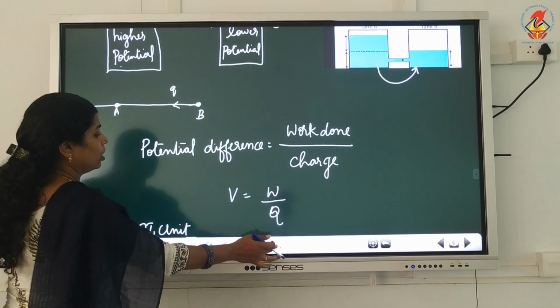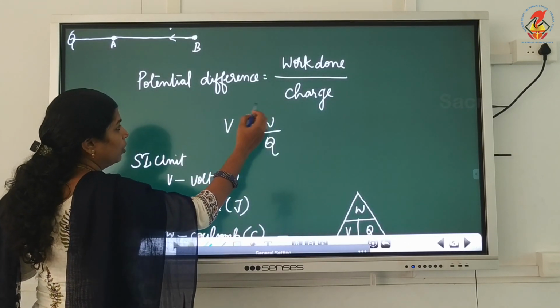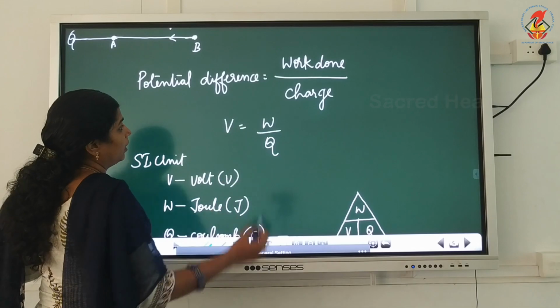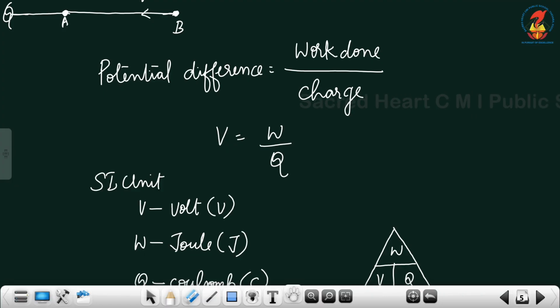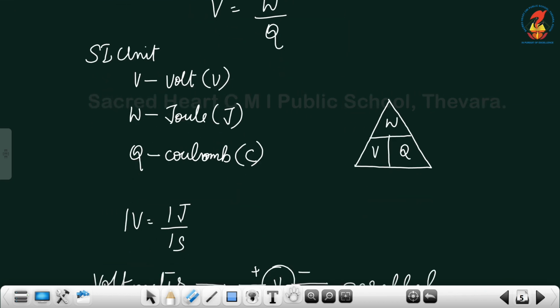We know the equation: it is represented by the letter V, work done by the letter W, and charge by Q. Those are SI units: potential difference in volt, capital V; work done in joule, J; and charge in coulomb, C.